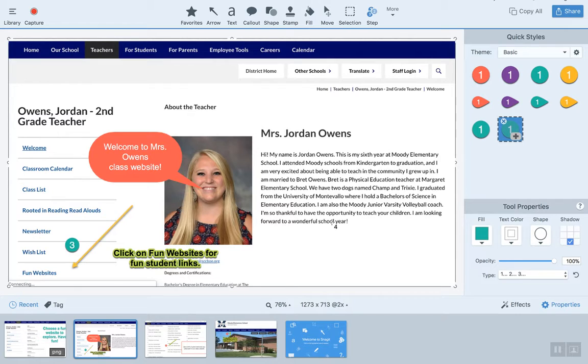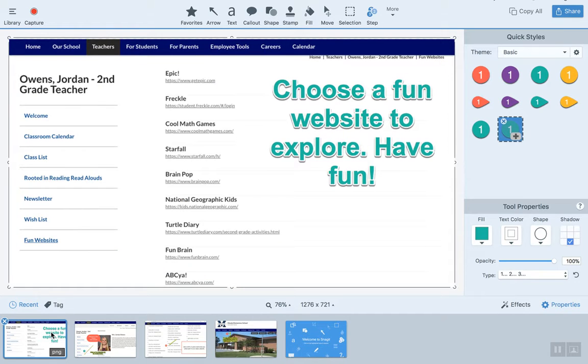So for step number 3, you can follow and click the Fun Websites tab, and then my internet browser would take me to the next portion of my class website, which is located here. And from this point on, my students have now learned where to access my classroom websites that are my favorite. This first website is a great website that I plan to use every day, my reading block.